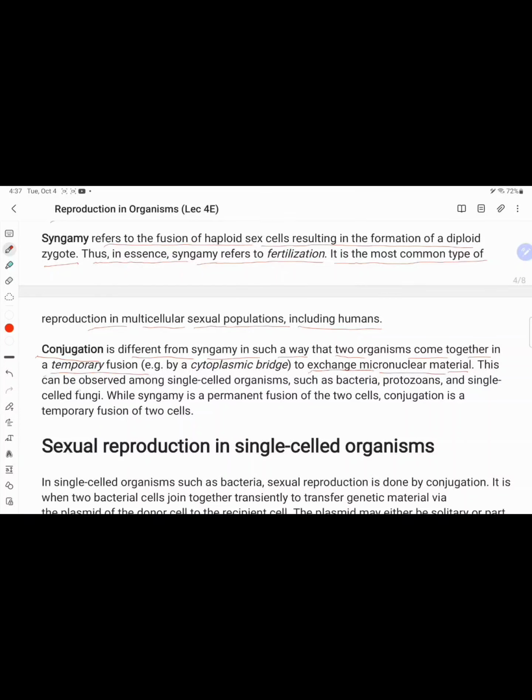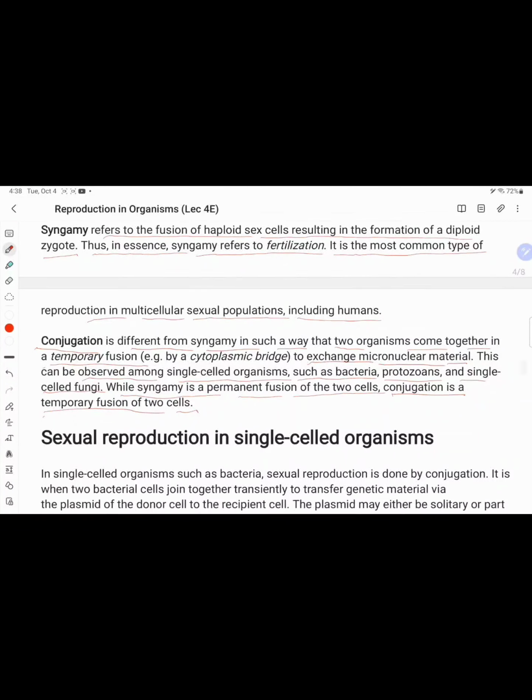This can be observed among single-cell organisms such as bacteria, protozoans, and single-cell fungi. While syngamy is the permanent fusion of two cells, conjugation is the temporary fusion of two cells. These are the differences between conjugation and syngamy.